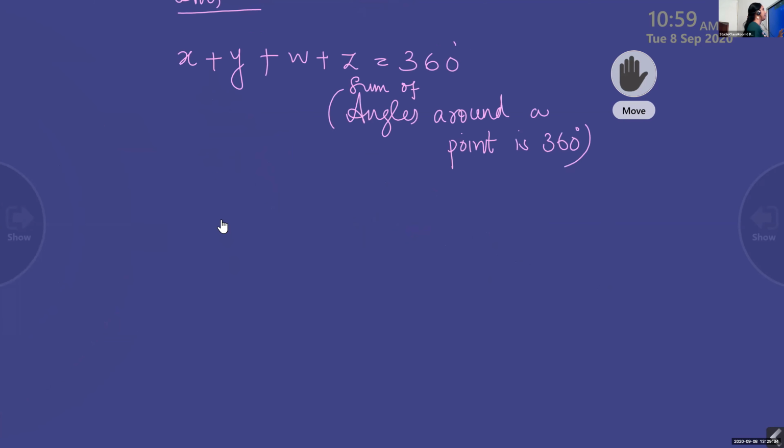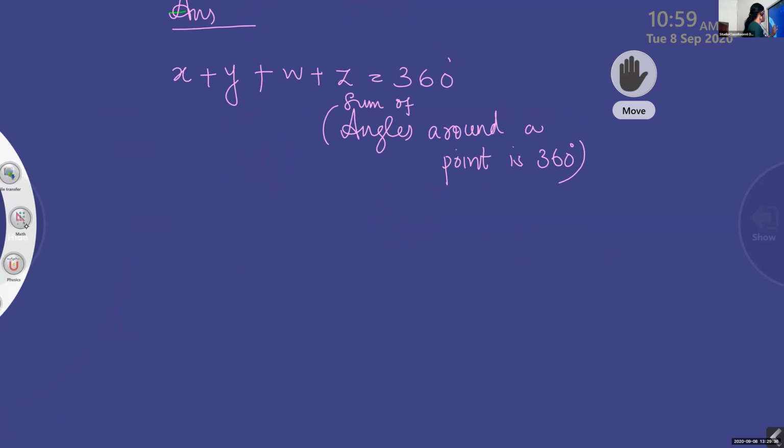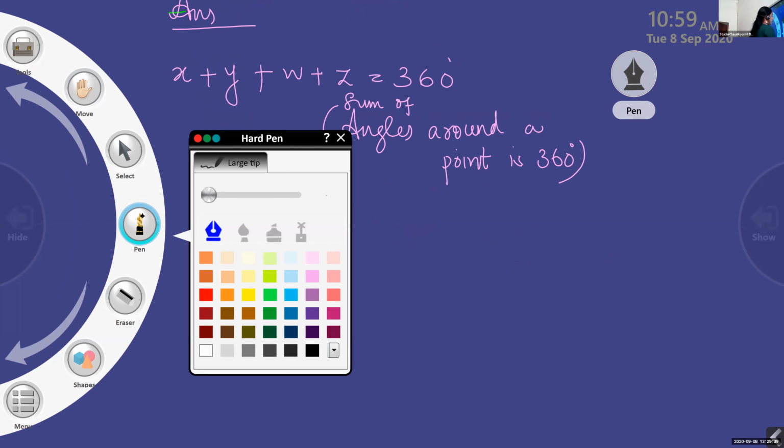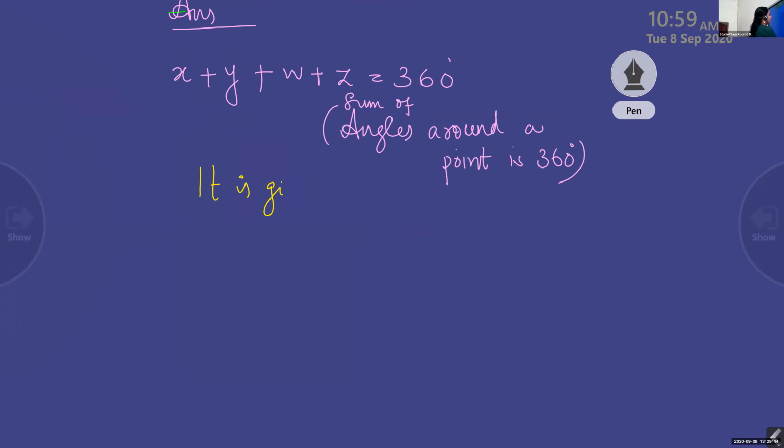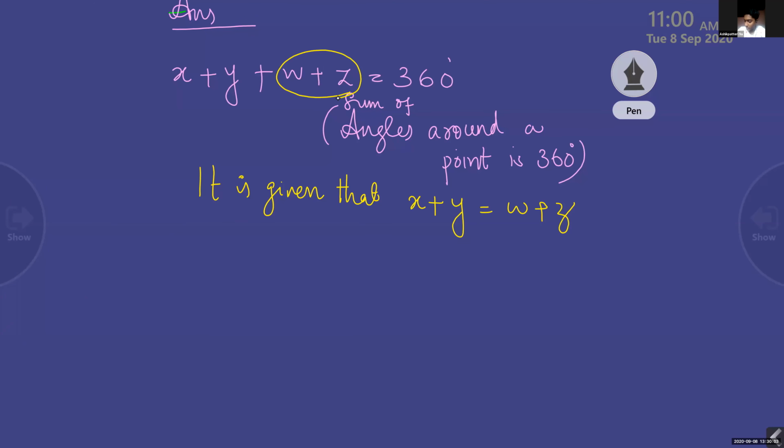Now what is given in the question? x plus y is equal to w plus z. In our equation, x plus y plus w plus z is there.